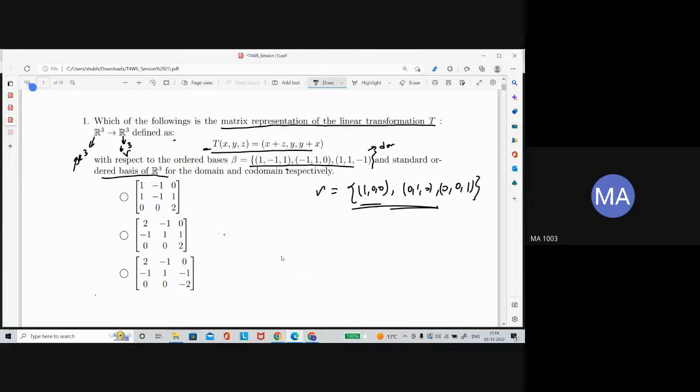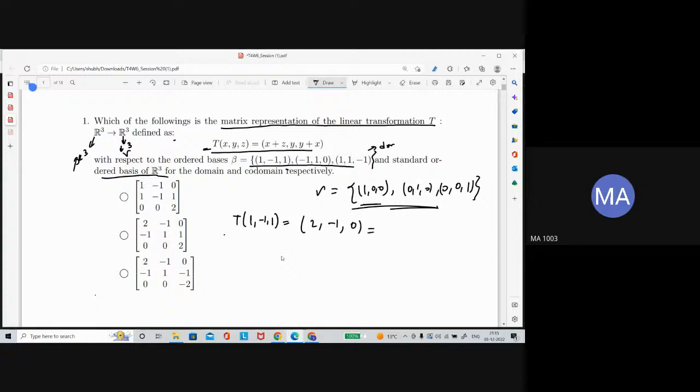Now what is the process to find it? Find the image of each element of the basis of the domain. To find the image of 1, -1 and 1, the expression is given here. You will get the first and third coordinates added, so this is 2, the second is as it is, and the first and second are added, so this is 0.